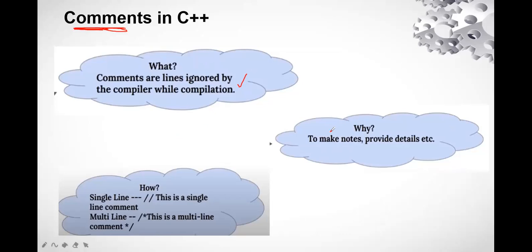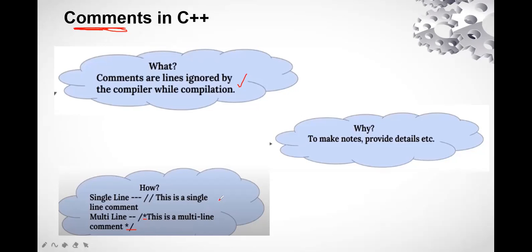Now, why do we define these comments? We define them to make notes or provide details, etc. How do we give these comments? We are going to use twice or 2 slashes if we have a single line comment, and we are going to give a slash asterisk and close it with asterisk and slash if we have a multiple line comment.